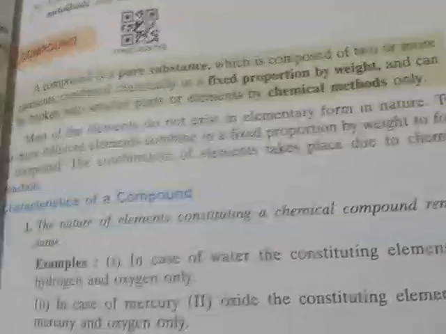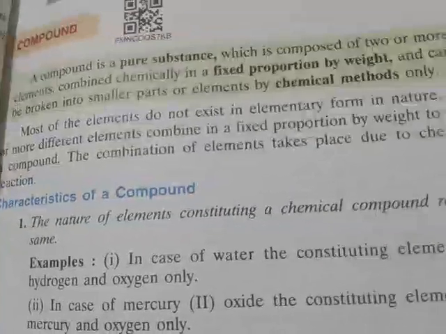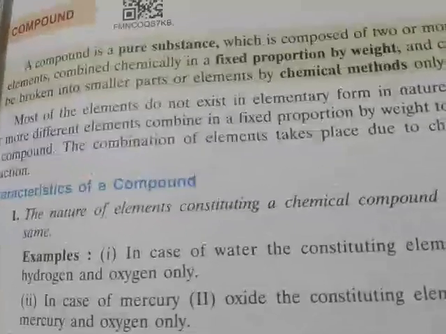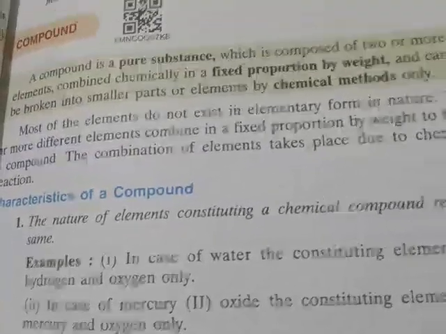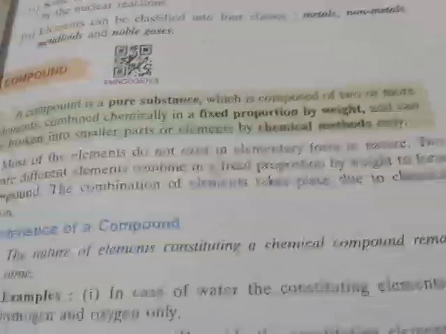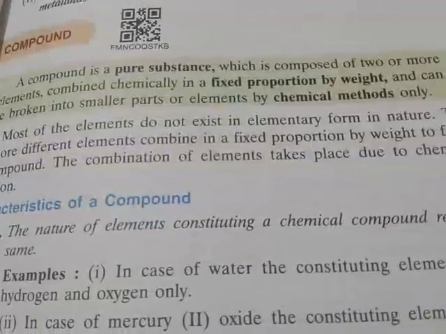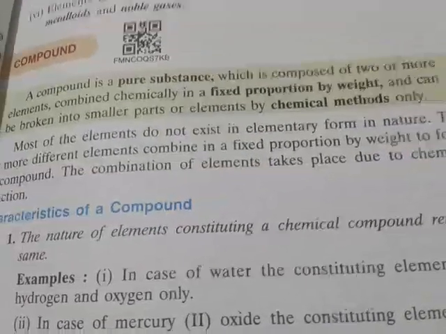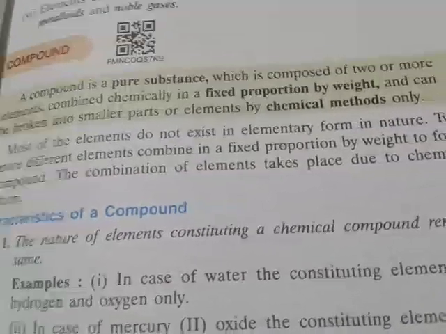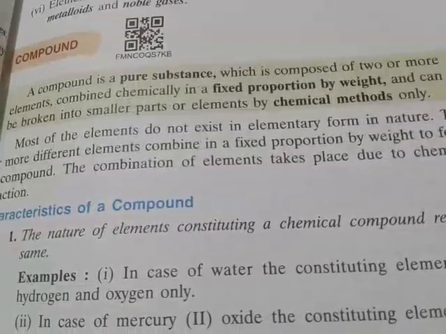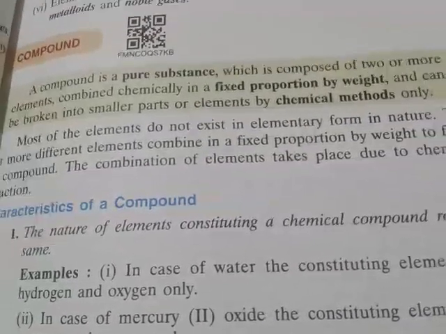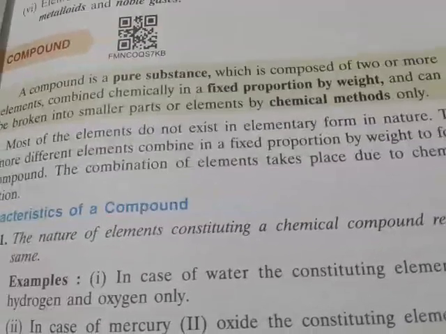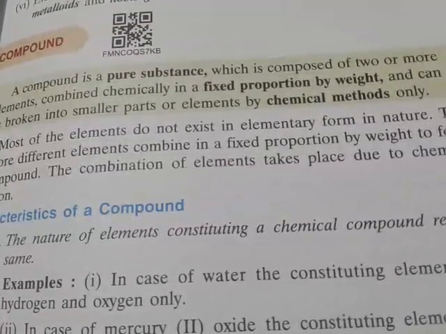So one point has been missed, that is the examples of compounds. Suppose water, carbon dioxide, ammonia. These are examples of compounds. In the case of water, two different elements are combined. In the case of ammonia, two different elements are combined. In the case of carbon dioxide, also different kinds of atoms are combined together with a fixed ratio of their masses.